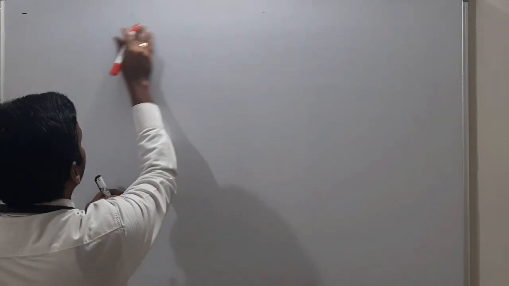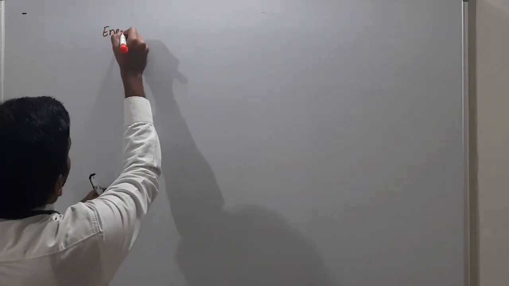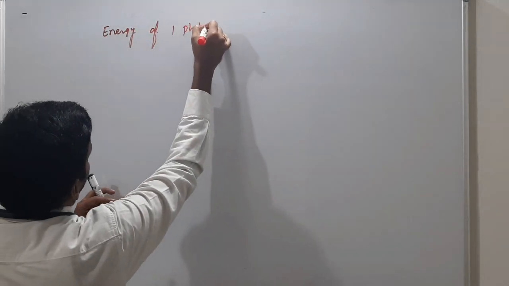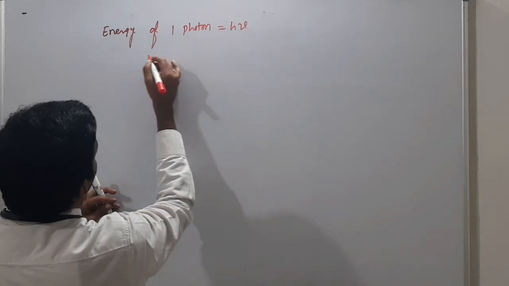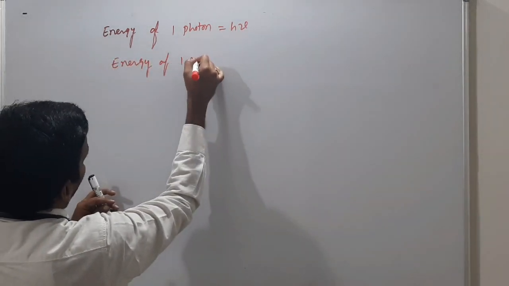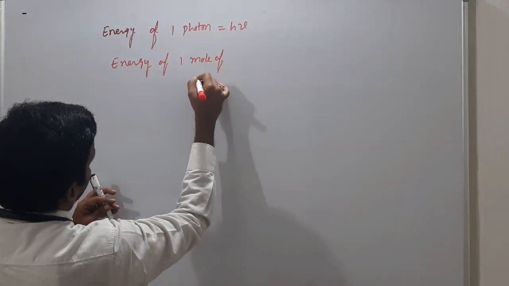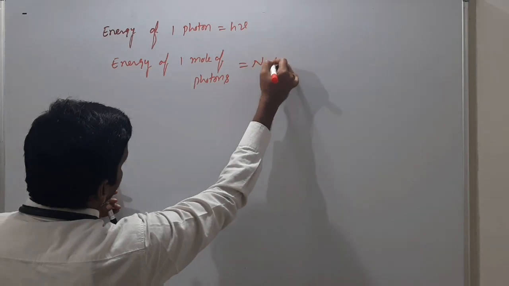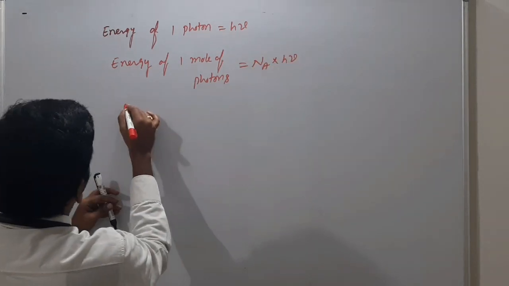What is energy finally? Energy of 1 photon is h nu. Energy of 1 mole of photons is Na into h nu.